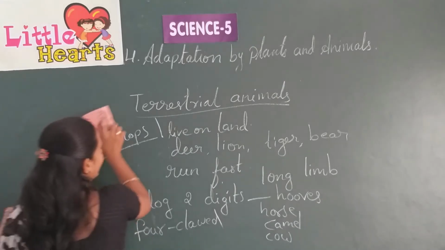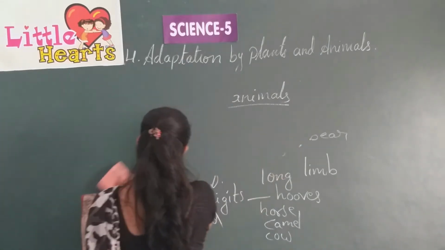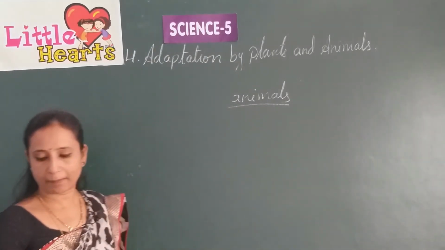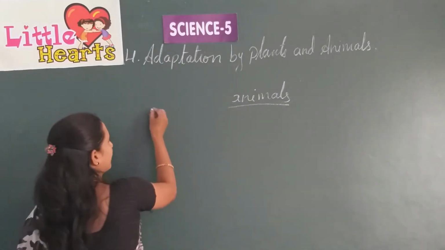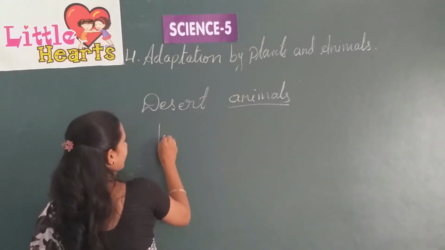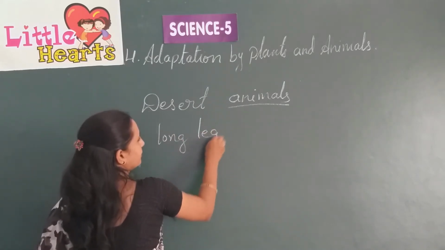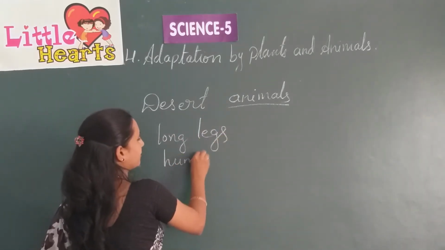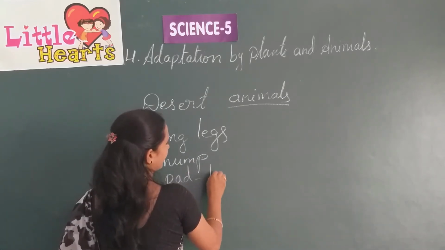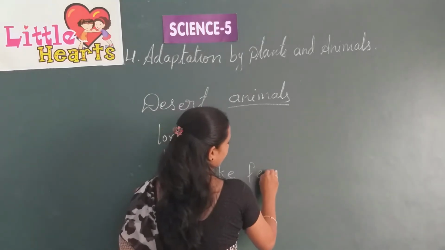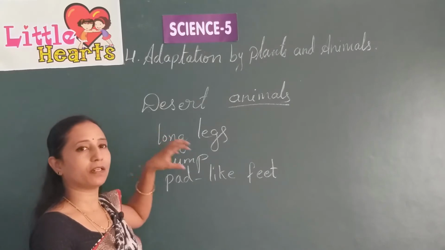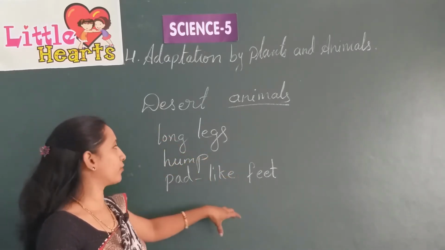The best example of a desert animal is the camel. So what is the adaptation of this camel? The camel has long legs, a hump on its back, and padded, pad-like feet which help it to run fast or walk on the sand so that it will not sink deep into the sand.